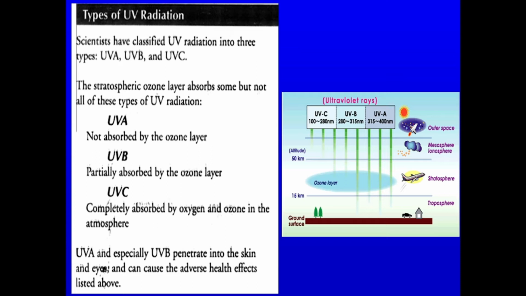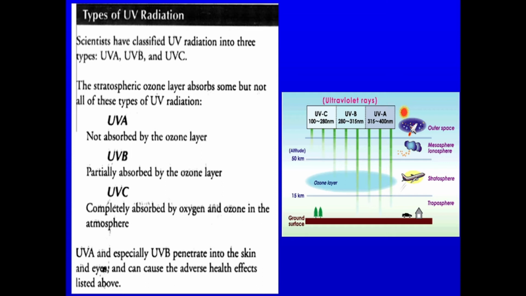So for your kind knowledge, I wish to add here, the UVA radiations can easily pass through the ozone and they can reach up to the earth's surface. Whereas the UVB are partly absorbed by the ozone, and the UVC are totally absorbed by the ozone.